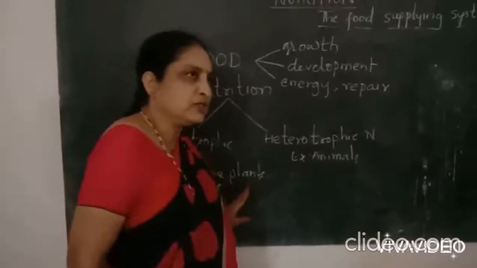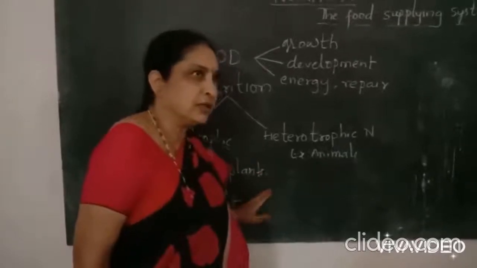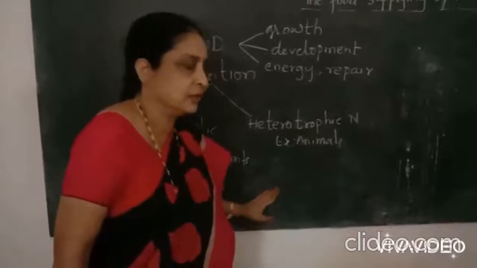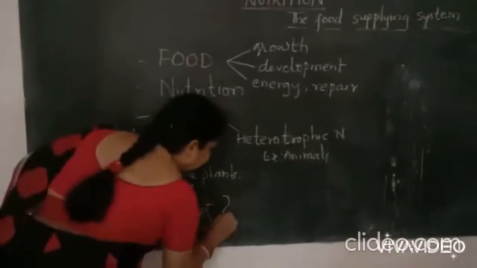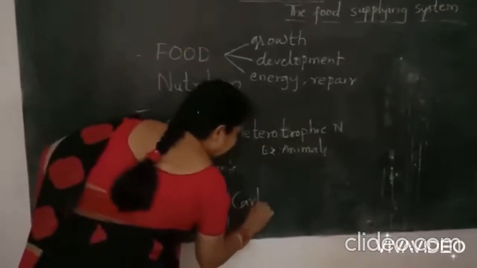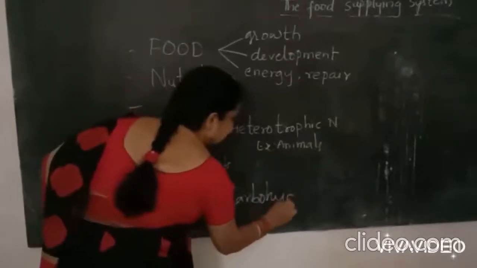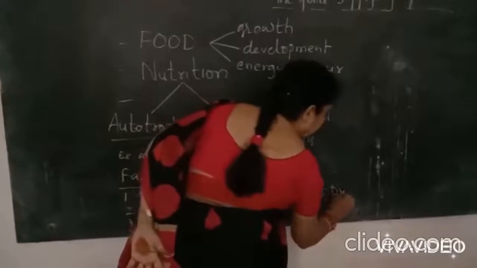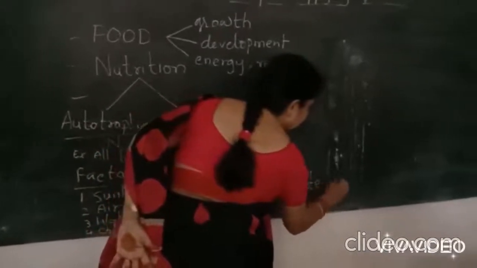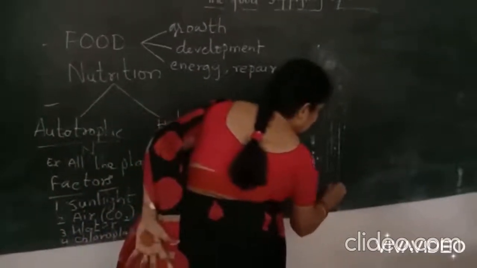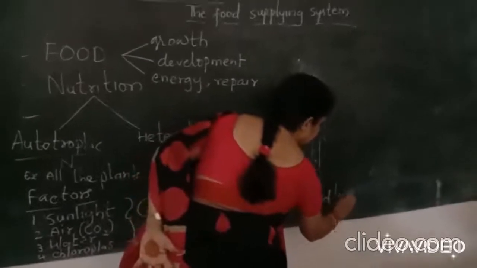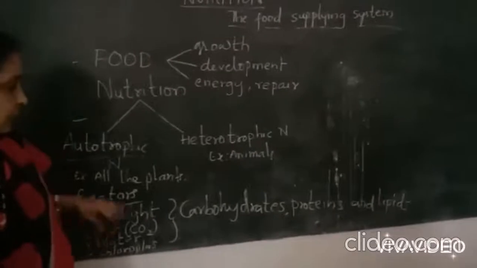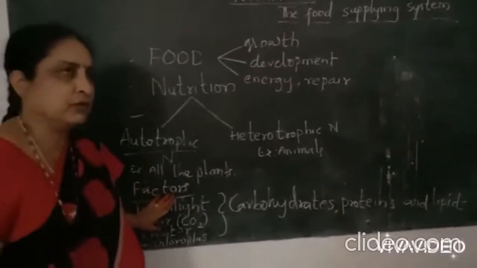By using these simple inorganic components, they prepare complex organic substances like carbohydrates, proteins and lipids. So which process is this?